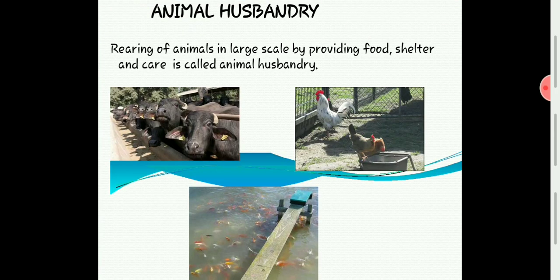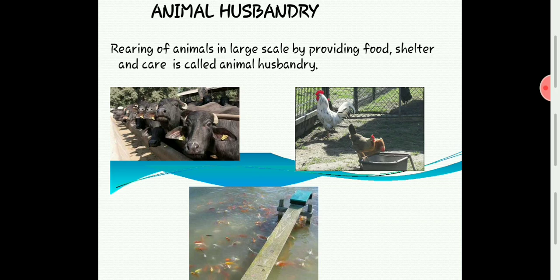The next is animal husbandry. The last point, a very small point, is animal husbandry. What is animal husbandry? Animal husbandry means rearing of animals on a large scale by providing food, shelter and care. So we are getting something from these animals. Simply we are not rearing these animals. As man is a very intelligent animal, he always does his work if he is getting benefit from it. So what are we getting from these animals?